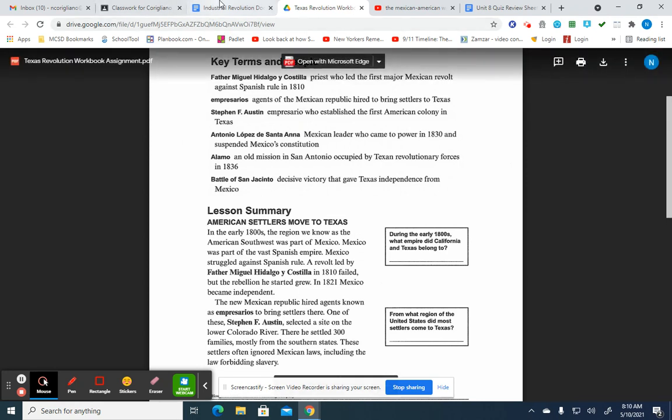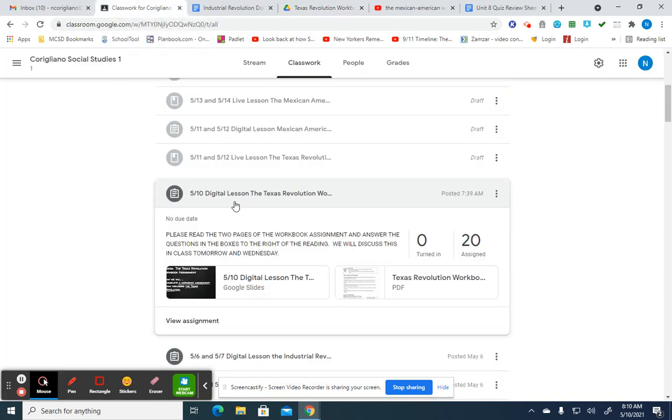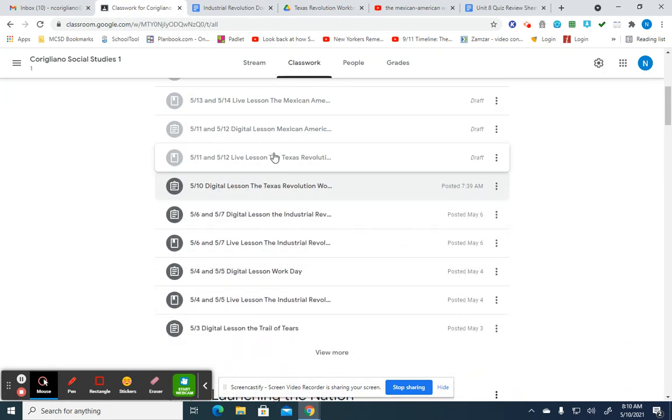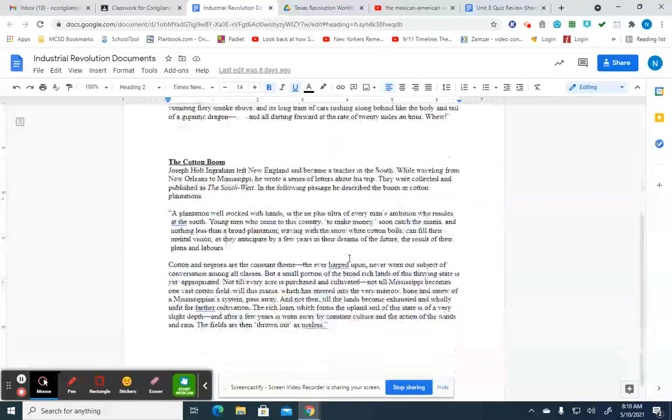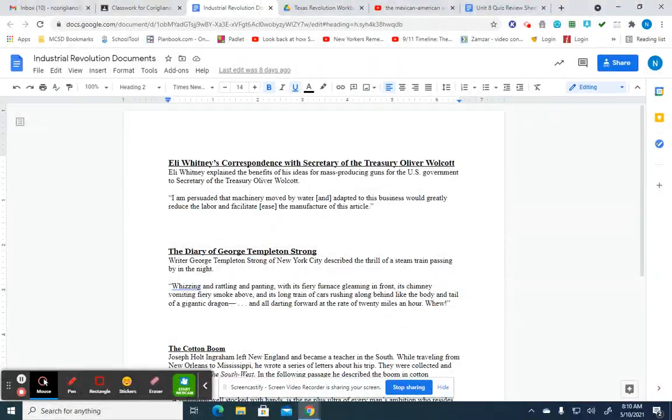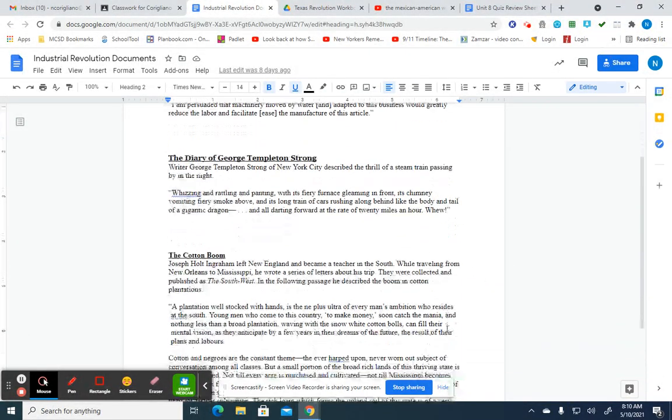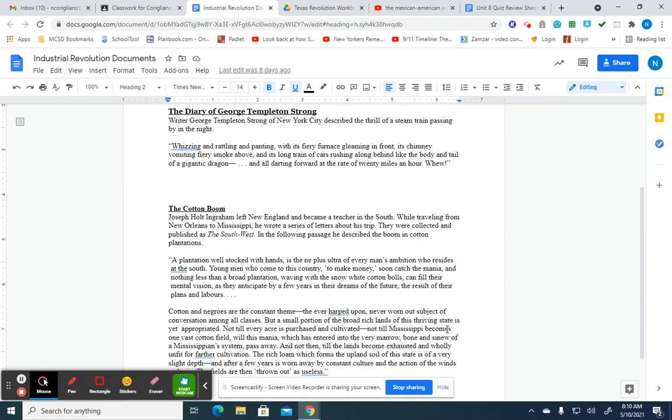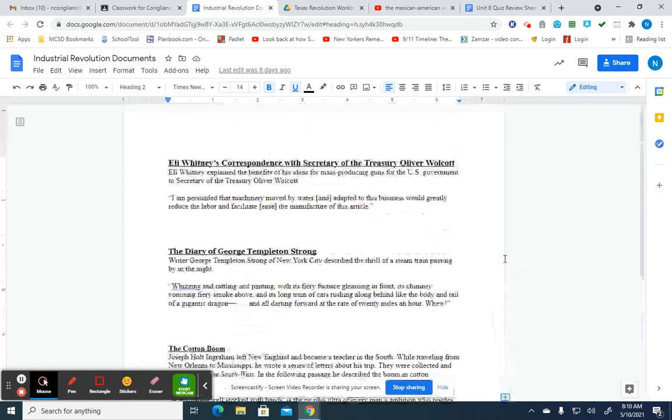All right, guys? Before we do this, though, on Tuesday and Wednesday, the first thing we're going to do is look through these documents. So please make sure that you look this over and read these. That'll be what we do in class in the morning. So my fault, you don't have to do that right now. You can do this tomorrow and Wednesday when you come into class. That's going to be your bell ringers, just to look over these and read these. We're going to discuss these and stuff like that, guys.